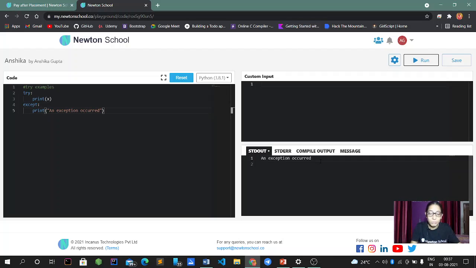Similarly, if I only print my x, because the value of x is not defined and neither is any input there, the program will not execute and gives you exceptions. So let us write one more example, that is multiple exceptions.